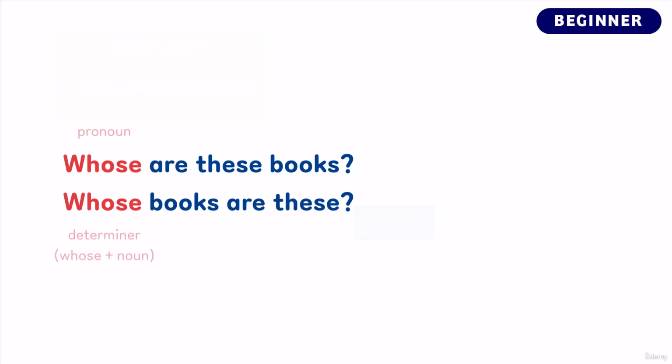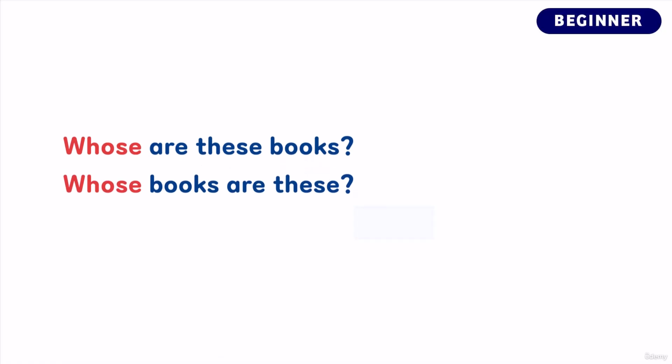And as you can see in these questions, we can use whose as a pronoun, as in the first question, but we can also use it as a determiner and use it with a noun and say whose books. And when we use whose as a pronoun, we can ask whose is or whose are, depending on whether we are asking about one thing or many things.